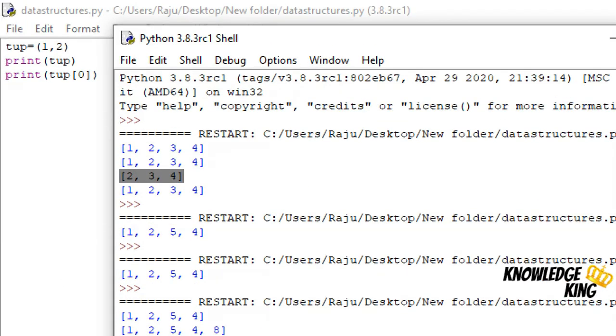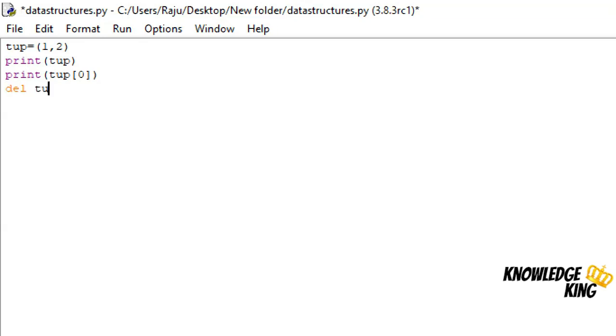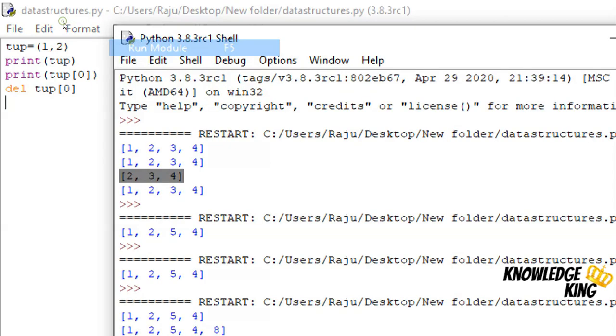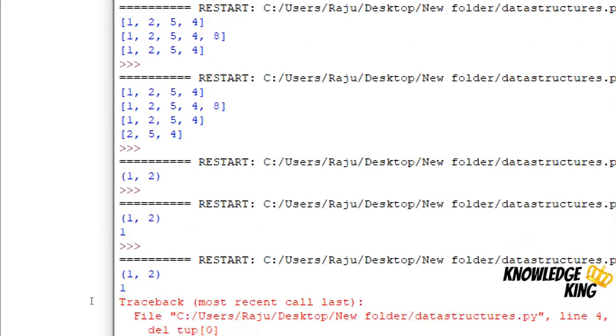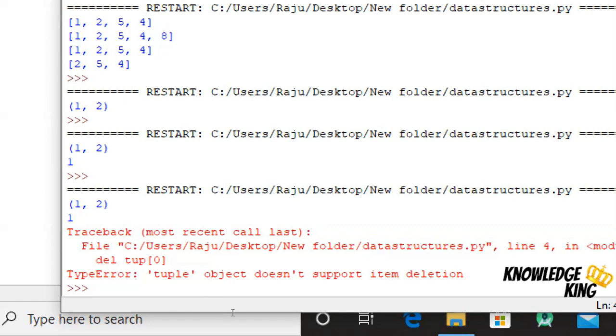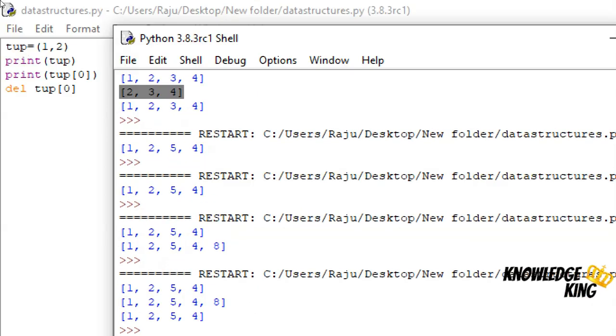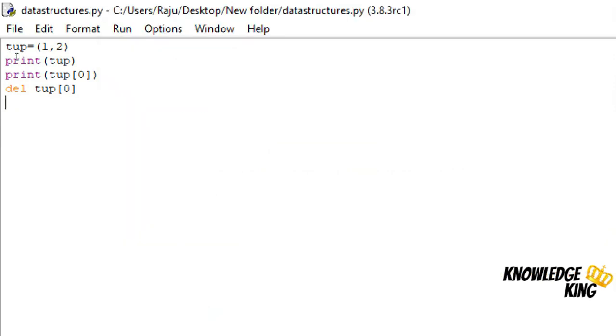For example, I will show you one thing, like delete of tuple of 0th element. As you can see, tuple does not support item deletion, and we cannot update or add a new value to the tuple also, and it's a fixed data structure.